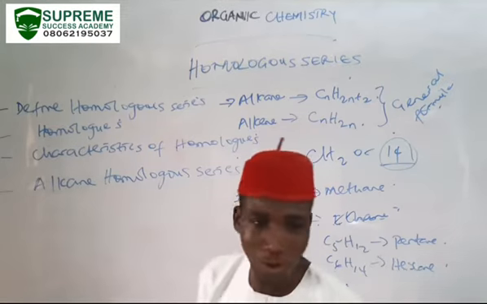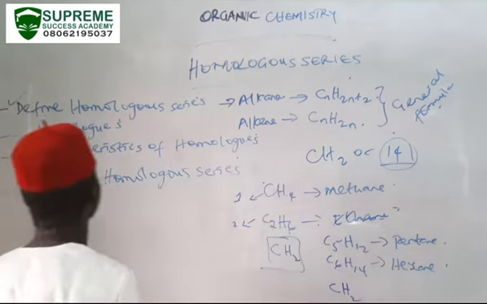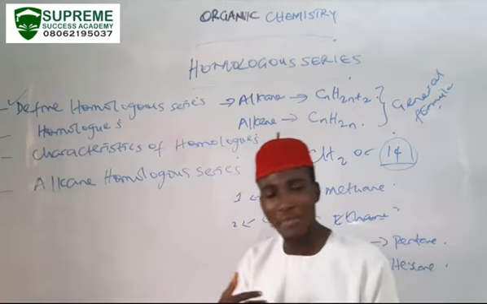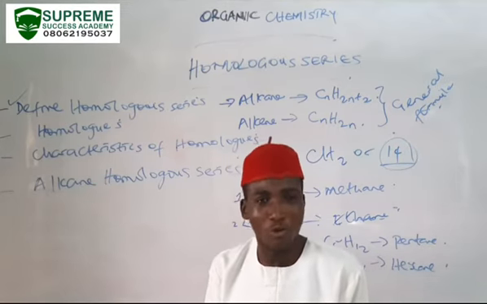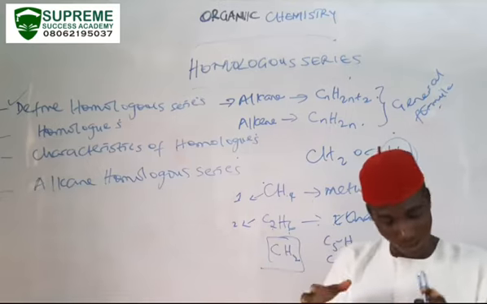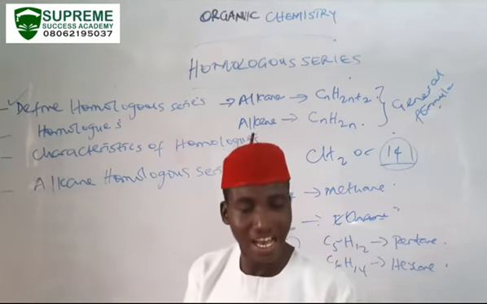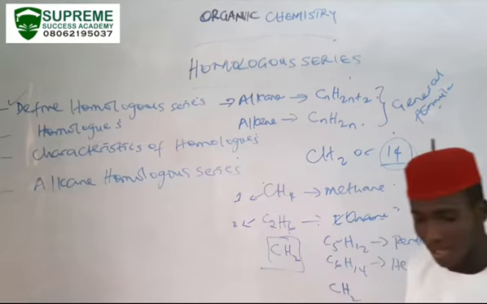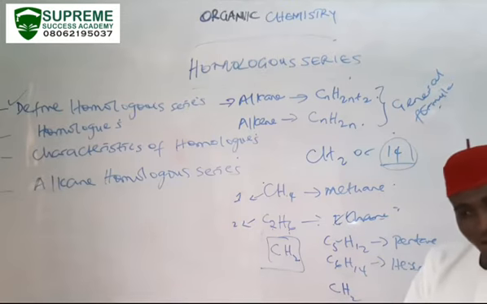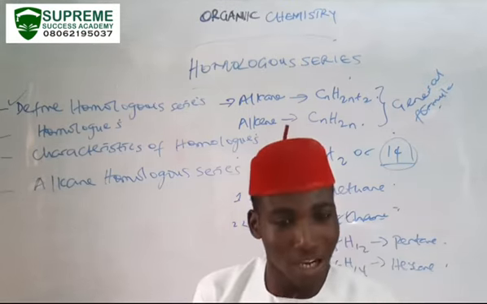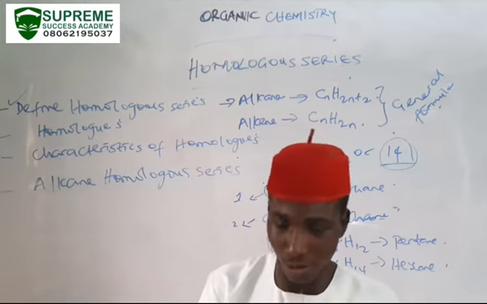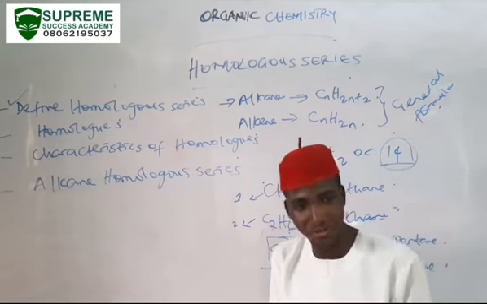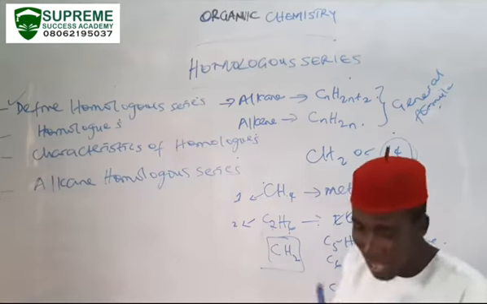After defining homologous series, we will now be describing homologues. Just the way we talk about members of a family, the members of a homologous series are referred to as homologues. Look at the word cattle. Cattle is a collection of what? Cows. So the homologous series of cows is cattle, while the cows themselves are homologues. So homologues are the members of a homologous series.